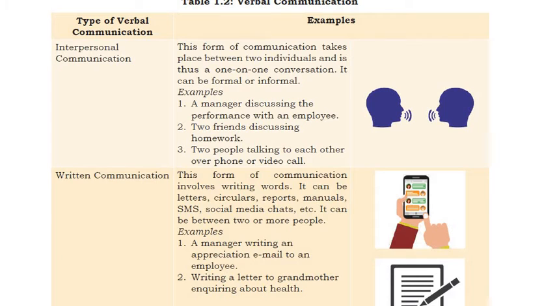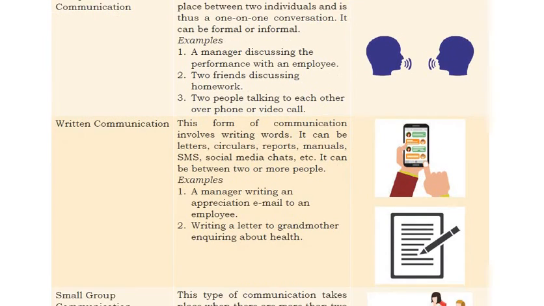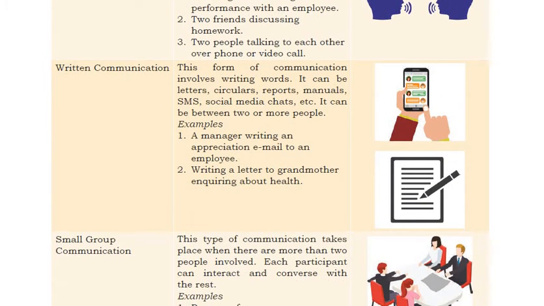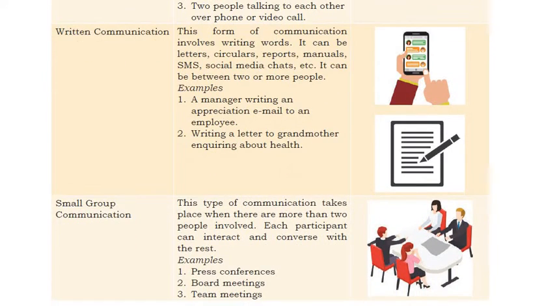If you are discussing something with your friend, that is also a kind of interpersonal communication, right. Now next, if you are talking on a phone or video call, that is also interpersonal communication. One-on-one it is, okay. Now next is written communication. When you write a letter or an email to someone, to your boss or to your friend, all these are called kind of what? Written communication.